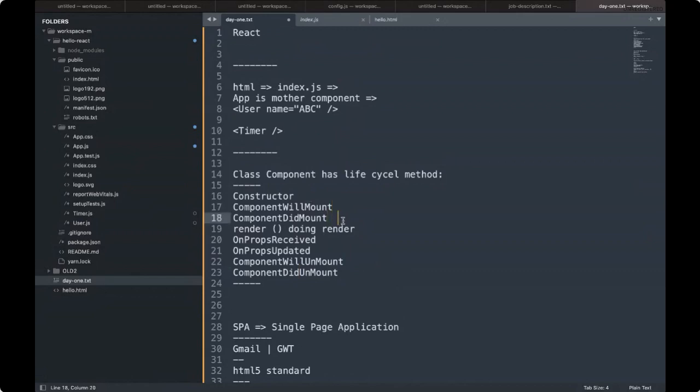At this moment the component is ready. Anything we have to do with the component, like updating the GUI, has to be done at this level. Similarly, another level is component will unmount. Anything we would like to handle before the component is going to be removed, we can do here. The component is available and removal can be happening.